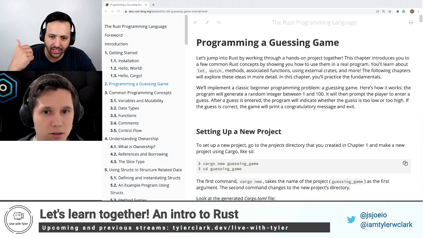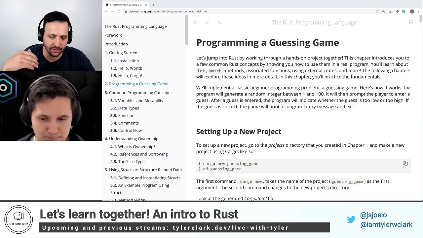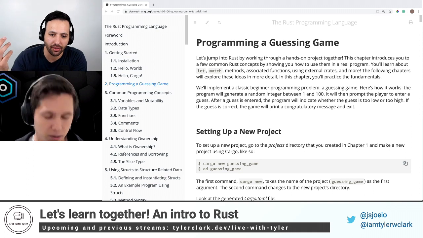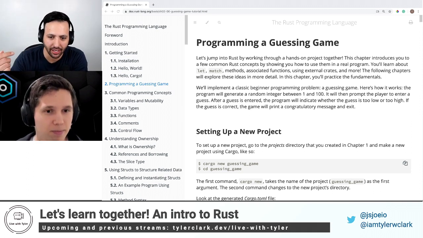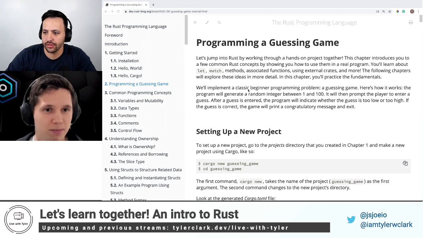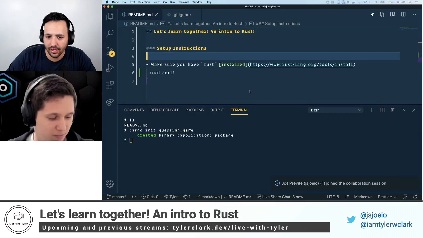Okay. So it's randomly going to choose a number, and we give it a number. We're going to try to guess what it is. It's going to say too high, too low. We continue to guess until we figure it out. Sweet. All right, let's do it.